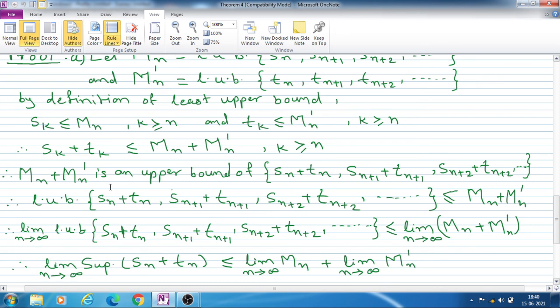Therefore Mn plus Mn dash is an upper bound of this set of terms.